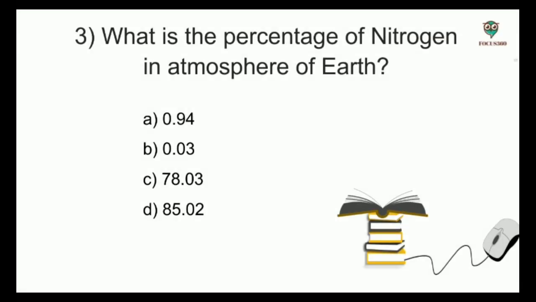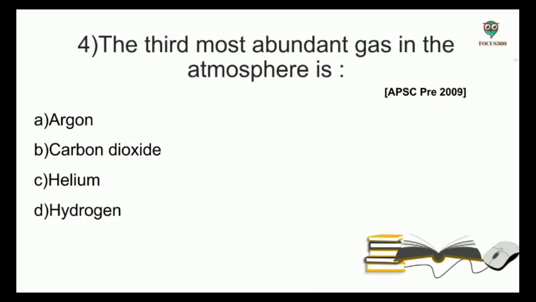Next, what is the percentage of nitrogen in atmosphere of Earth? Options: 0.94, 0.03, 78.03, 85.02. And the answer is 78.03. Next question. The third most abundant gas in the atmosphere is? Options: argon, carbon dioxide, helium, hydrogen. And the answer is